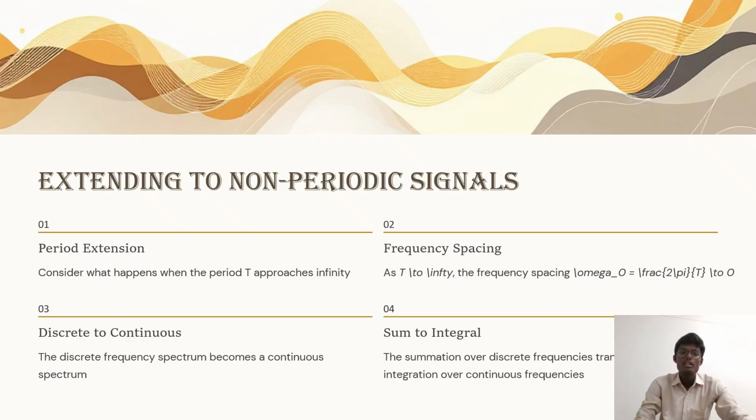And third, discrete to continuous. The discrete frequency spectrum becomes a continuous spectrum, and the summation over discrete frequencies becomes an integration over continuous frequencies. So period extension, frequency spacing, and discrete to continuous turn the sum into an integral.